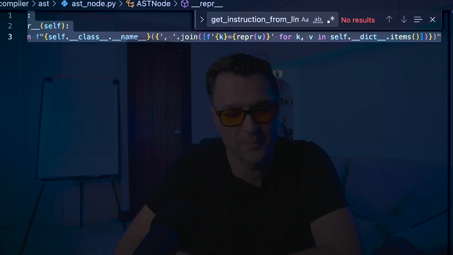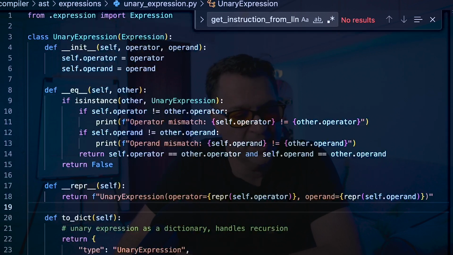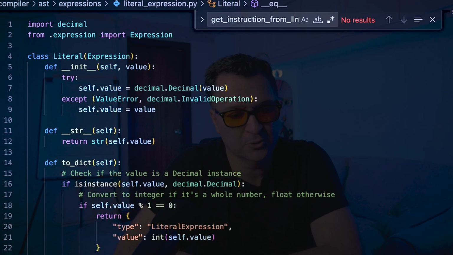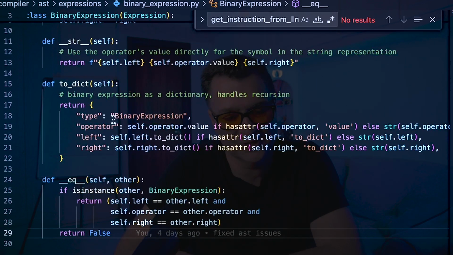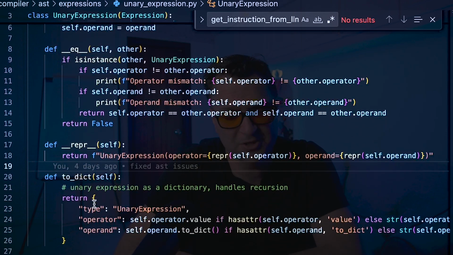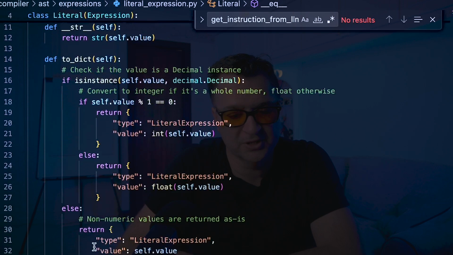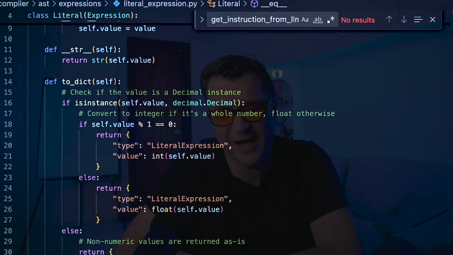So if you see here, I've got a base AST node. And I've implemented unary expression, literal expression, expression, and binary expression. So it handles all the different types. A binary expression has got operator, left, right. A unary expression is just going to have an operator and an operand. And then a literal expression is just going to have a value. Again, more complicated compilers will have more things. It will handle things like functions, etc. But this handles arithmetic and math. And again, we can extend this out.